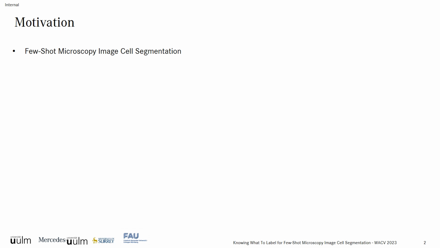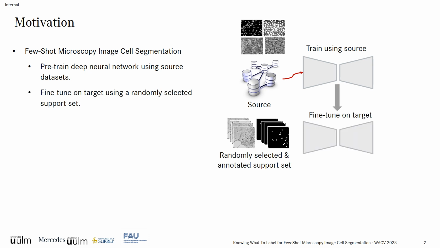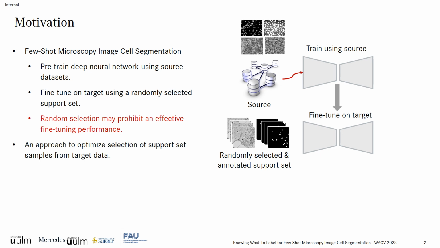In few-shot microscopy image cell segmentation, we usually train a deep neural network using a source dataset and then fine-tune it on the target dataset using a random support set. However, the random selection of support set may prohibit an effective fine-tuning performance. In this work, we propose a new approach on how to select and optimize the selection process of support sets